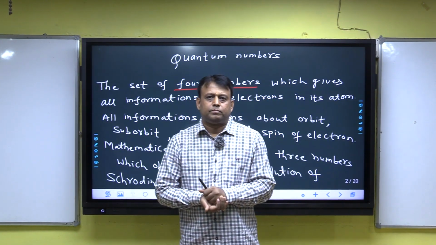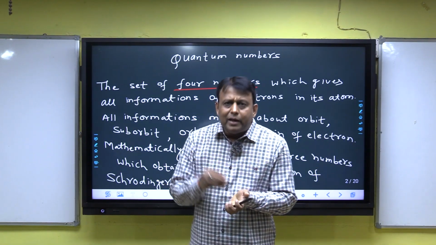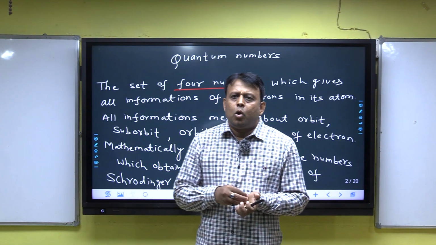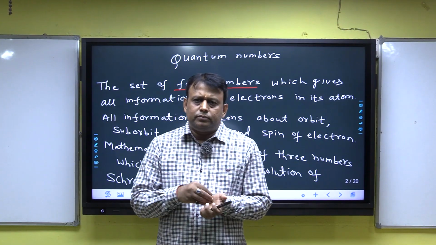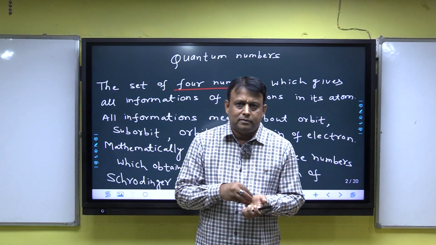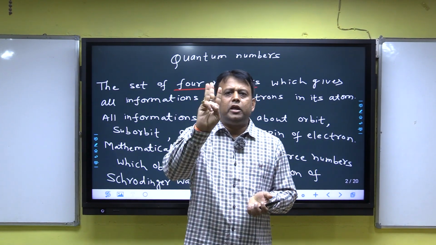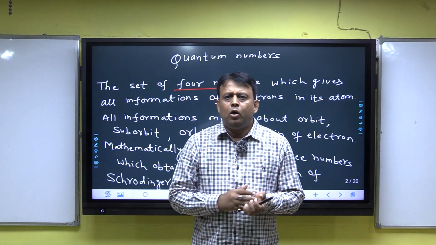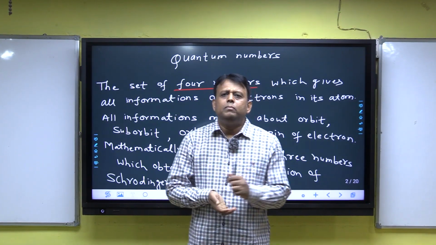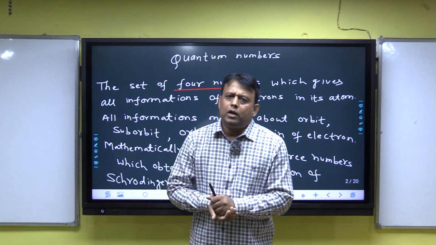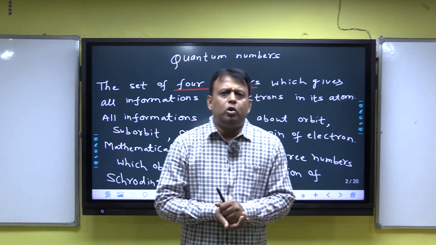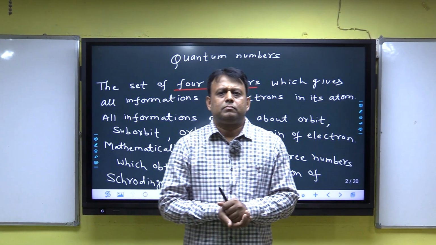But mathematically, quantum numbers are defined as the set of three numbers which are obtained after solution of the Schrodinger wave equation.